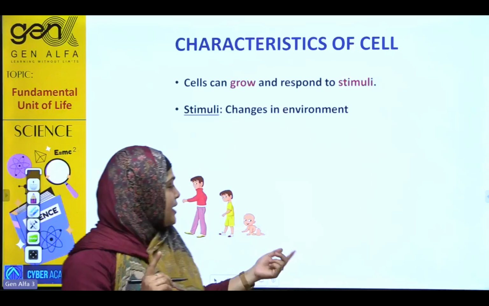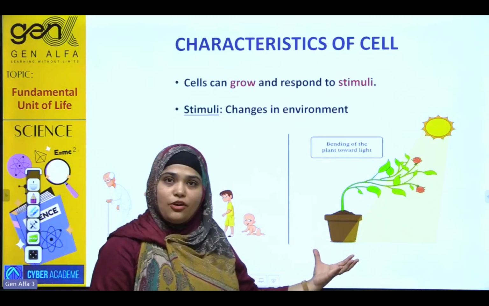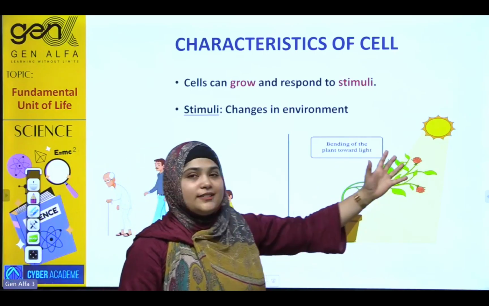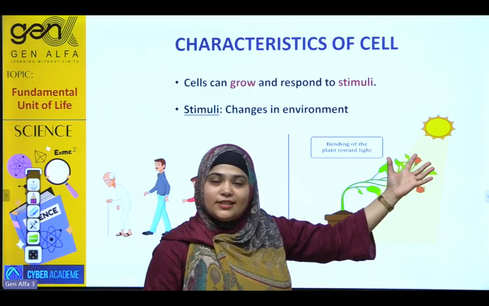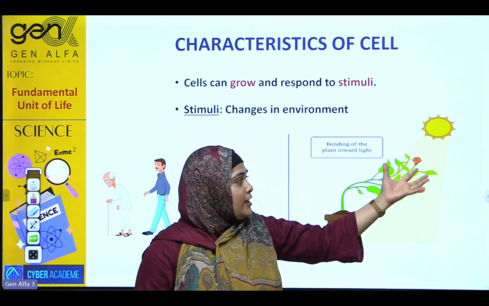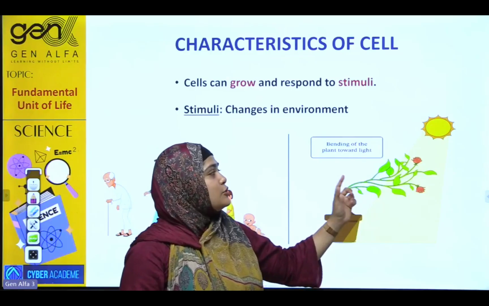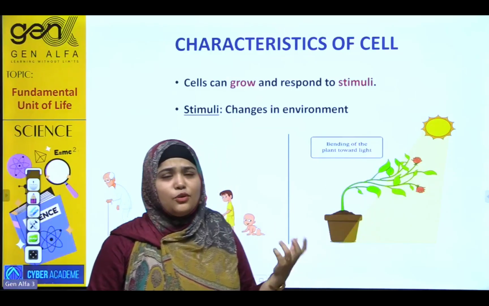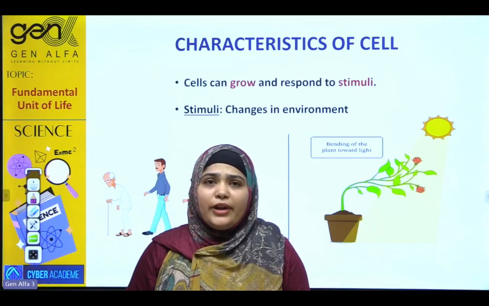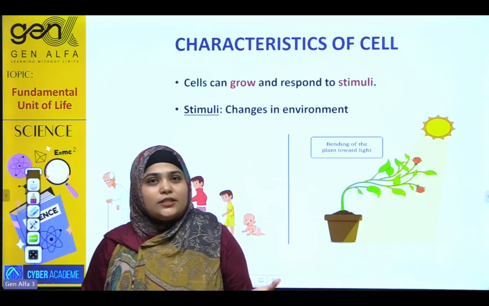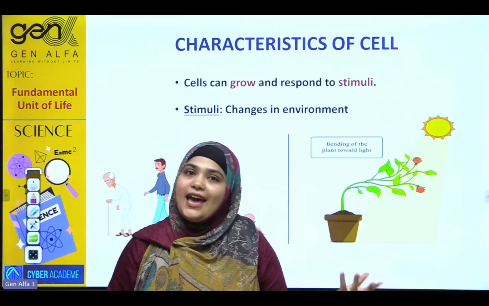Let's have a look at this. This is actually the reaction of a plant against sunlight. So here, sunlight acts as a stimulus. This is an external stimulus, to which the plant body bends. The plant bends towards the light. So we can take different examples of a stimulus: heat, temperature, pH. These are the stimuli to which an organism or a cell responds.